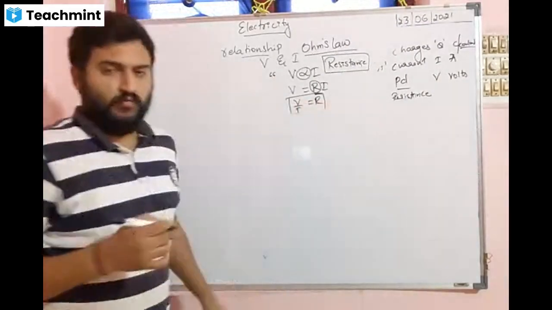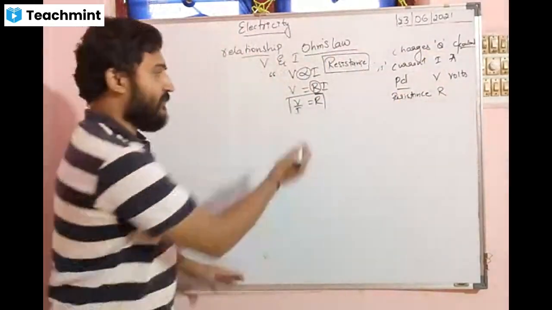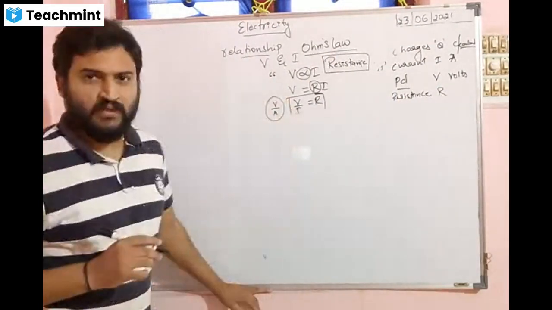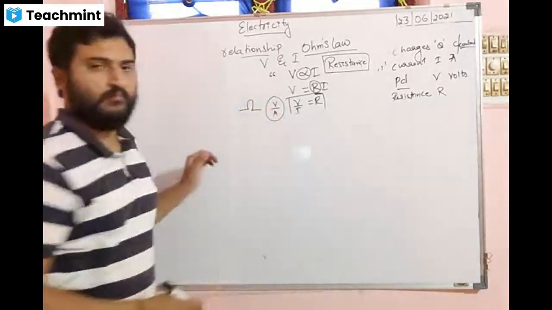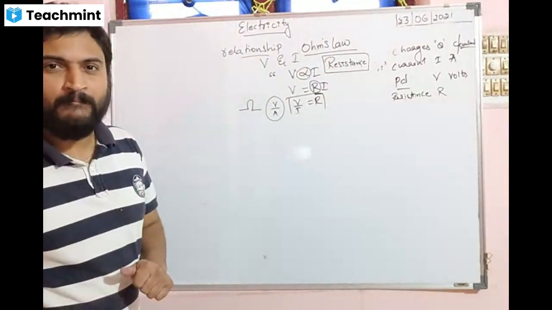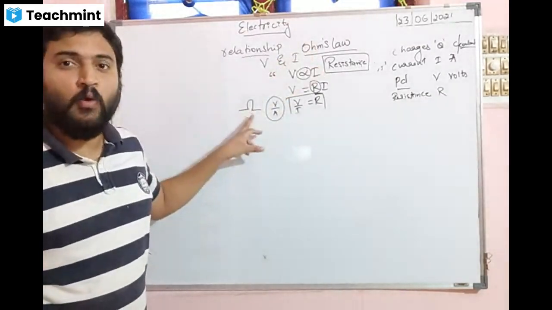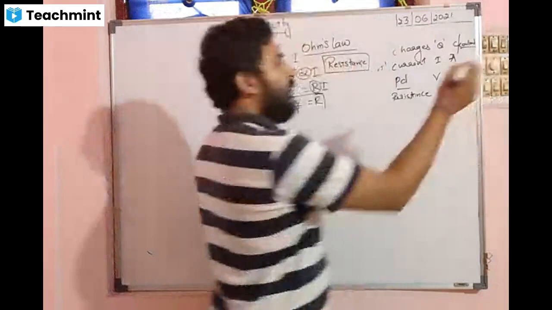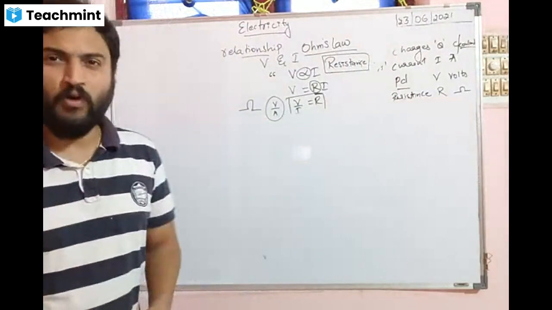So now the formula of this resistance. Resistance is denoted by R, and the formula goes as it is: V is volts divided by I is current, that is ampere. Volts per ampere. Who gave this law? Ohm. So the SI unit is taken with his name, called ohm. The SI unit of resistance is ohm. So what is this resistor? What is this resistance? What does it do?